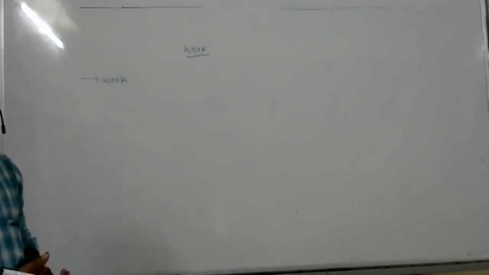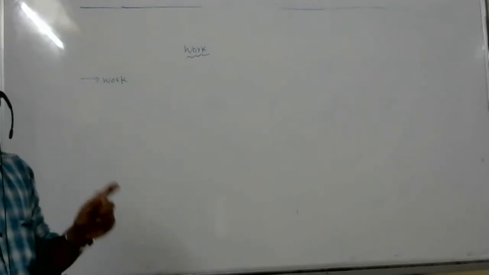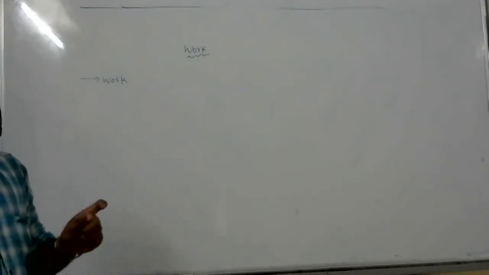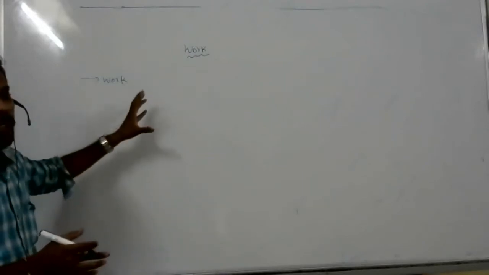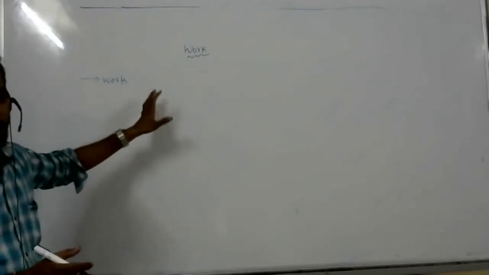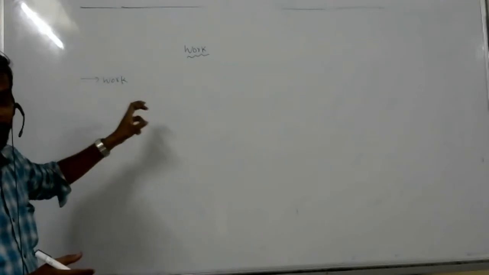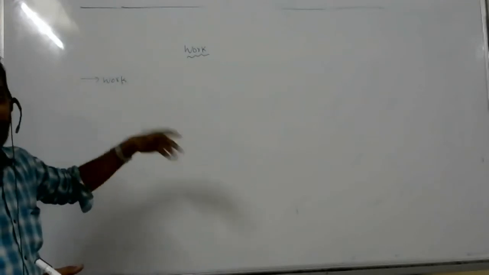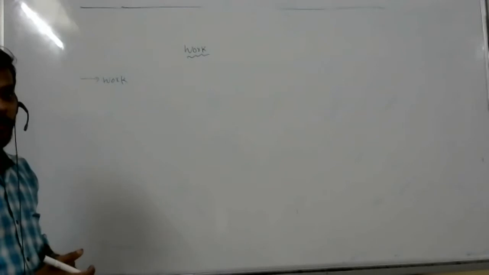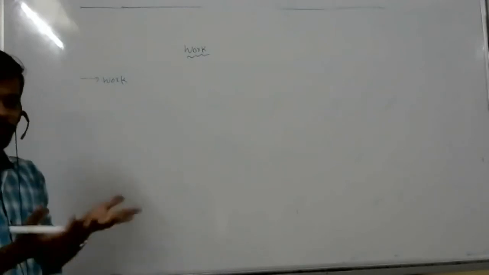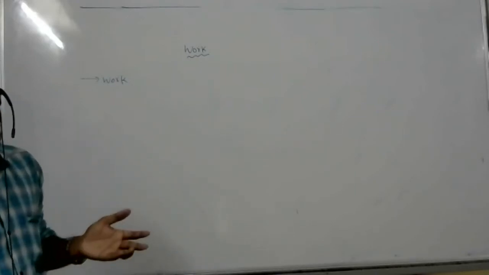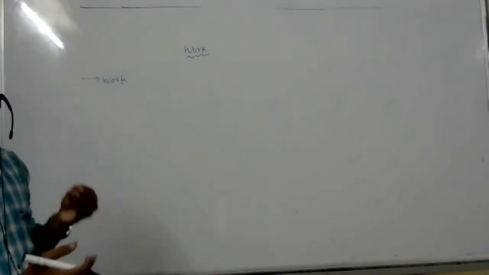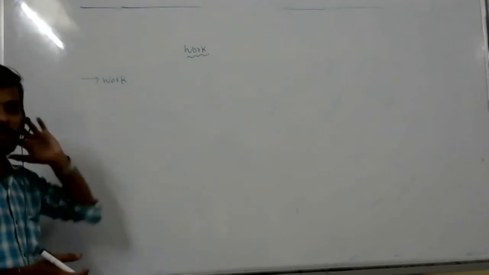But in some other books, work is said to be done on the object only when the energy of the body changes. Energy change means, for example, mechanical energy to thermal energy. It is like energy conversion? Yeah, energy conversion. If it happens like that, that is also work only. So these are the two definitions; you can use anyone to write.